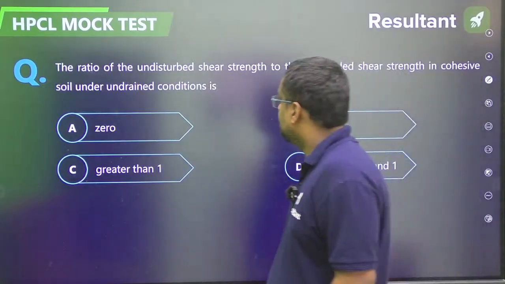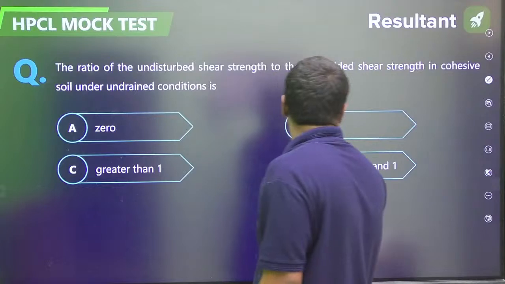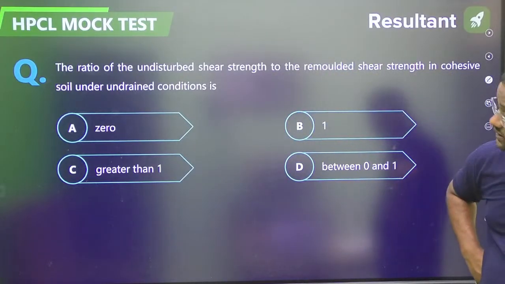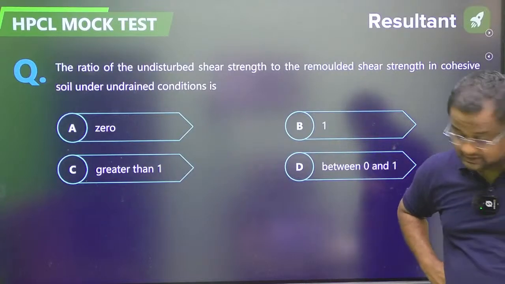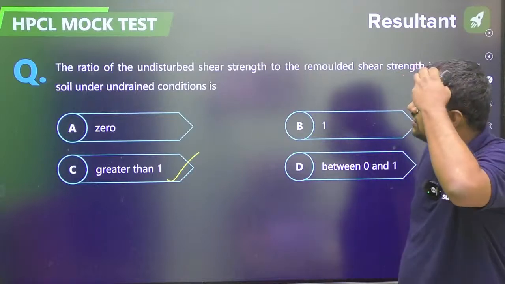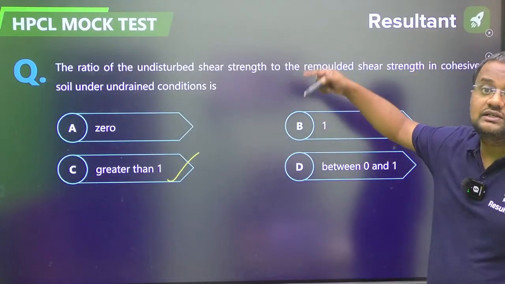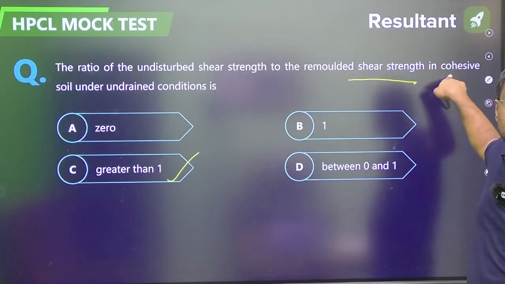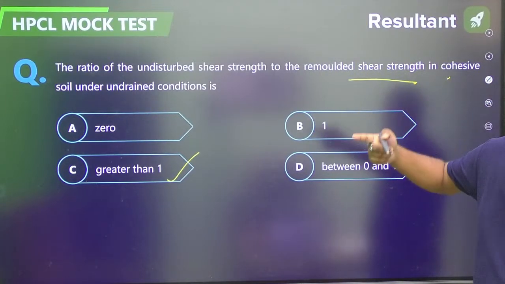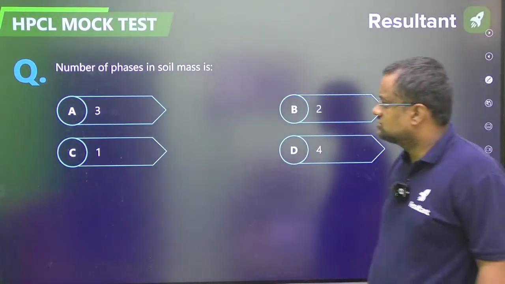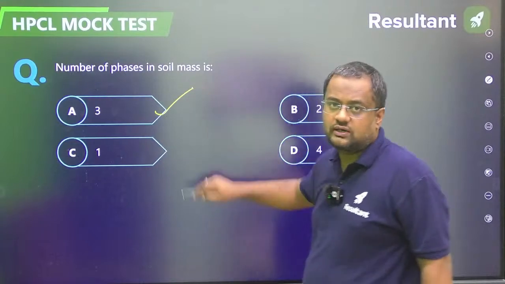Okay, the ratio of undisturbed shear strength to the remolded shear strength in cohesive soil, under which condition? Undrained condition, guys. This is greater than 1. Undisturbed shear strength is a little bit more than remolded shear strength for clay, that is cohesive soil. This you have to know. Number of phases in soil mass is 3: solid, water and air.